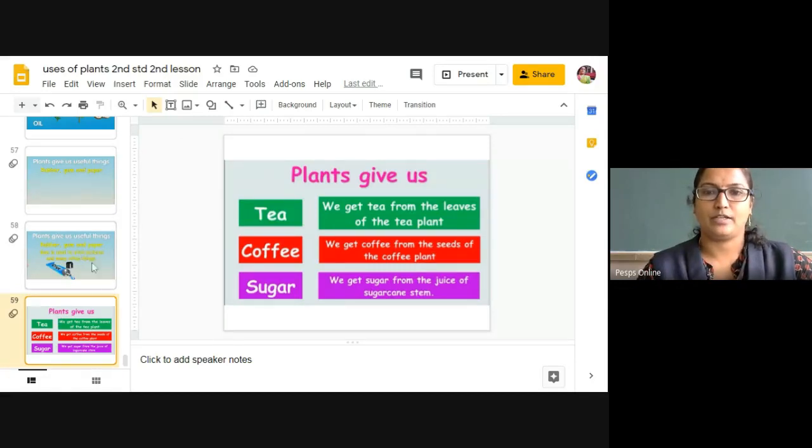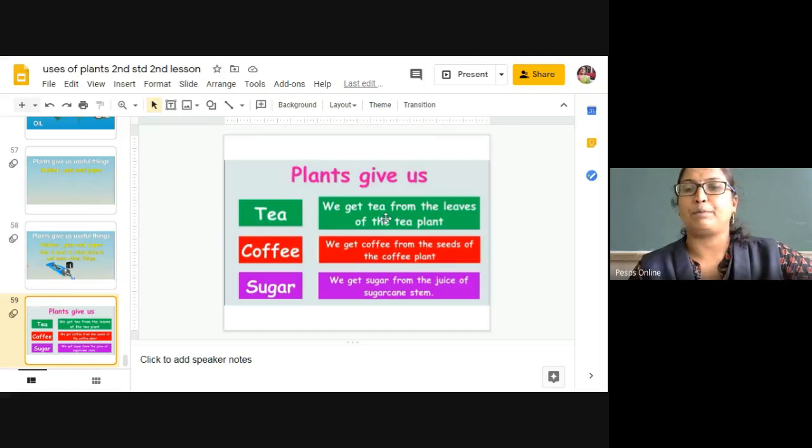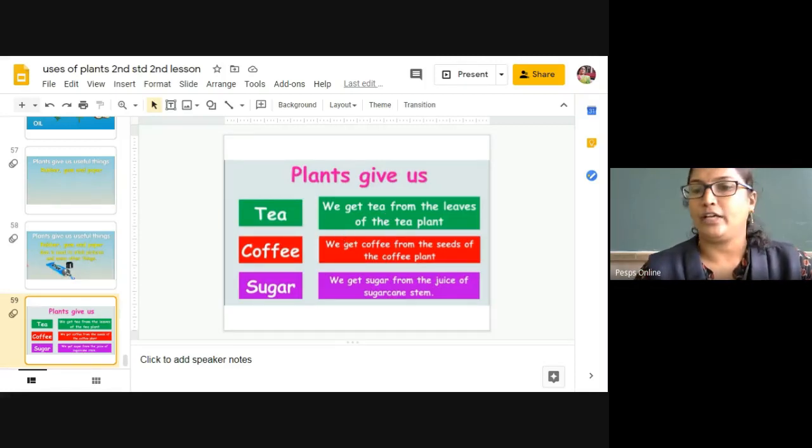Yeah, so this one next. Already we have studied this one. Just a brief recall about this. Plants give us tea. From which part of the plant are you going to get your tea powder? From the leaf part of a tea plant. Okay, from the leaf part of a tea plant you are going to get the tea powder.